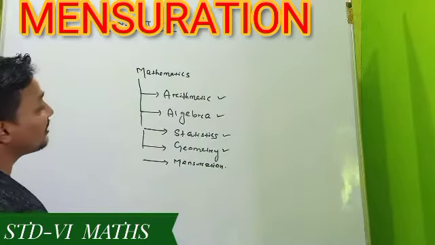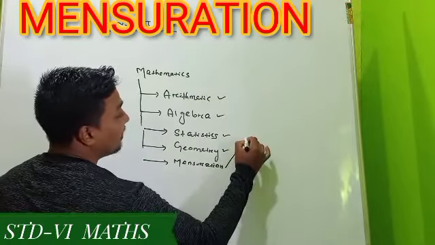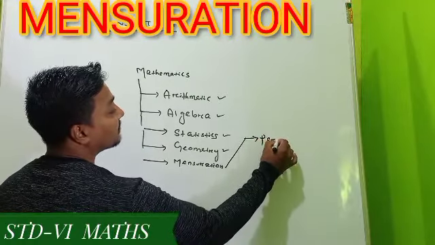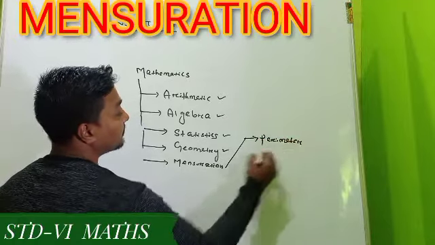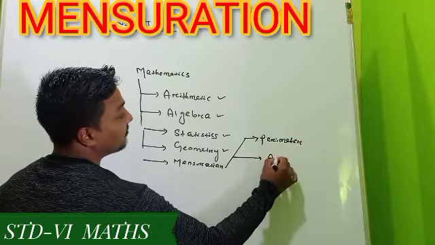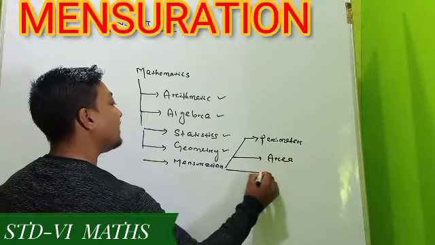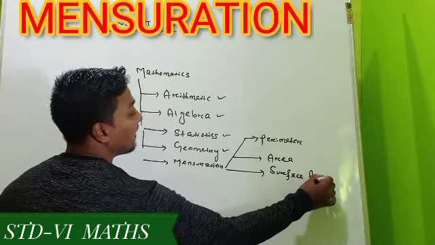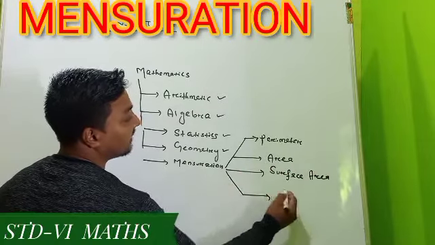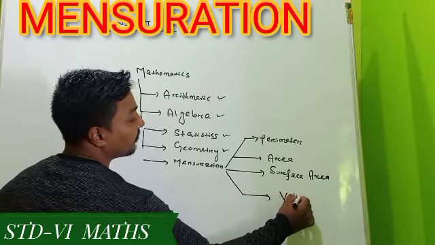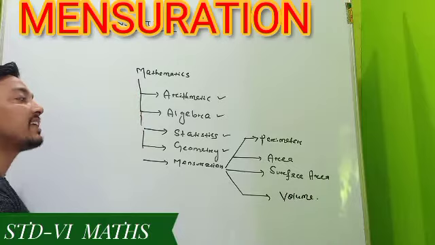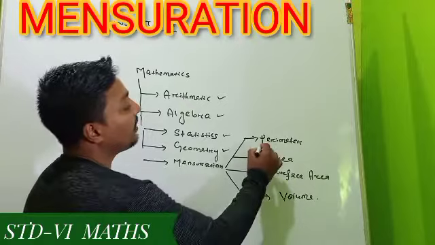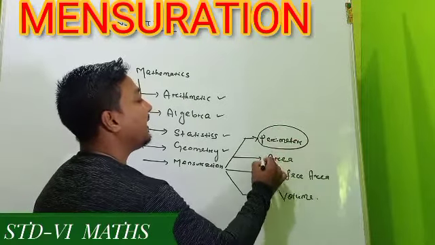So roughly you just have to remember, mensuration is one of the branches of mathematics under which we learn about perimeter. Second one is area. Next one is surface area. Next one is volume. And in our standard 6, our discussions are limited to perimeter and area.